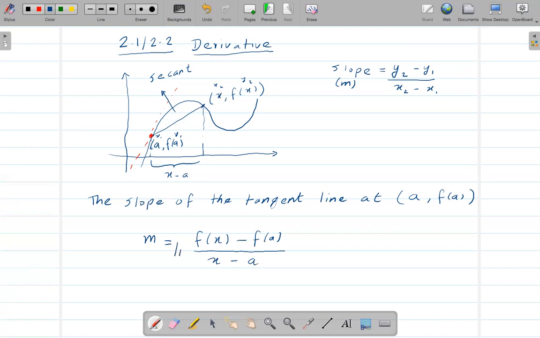So the limit where x approaches a will give the slope of the tangent line at this point. Okay, so that's the formula for finding the slope of a tangent line.